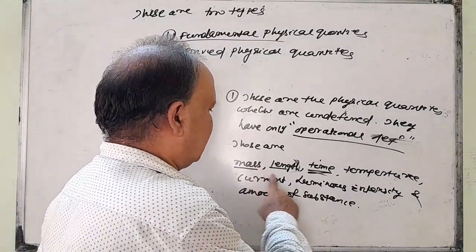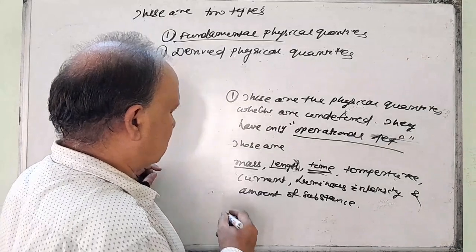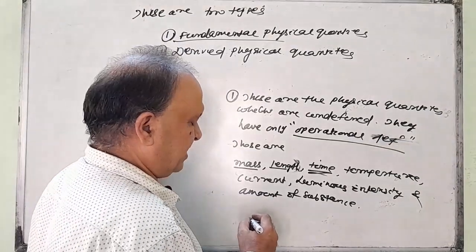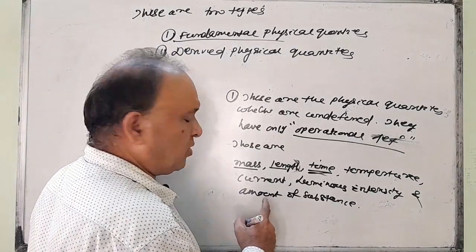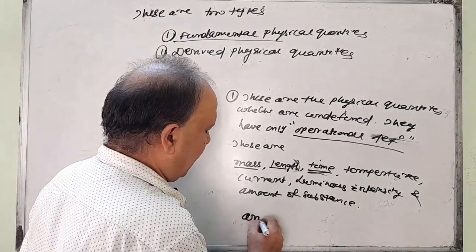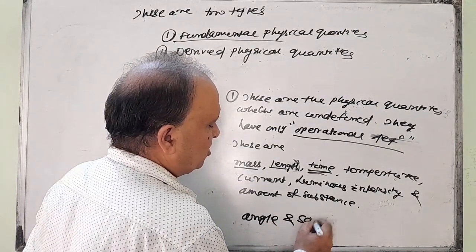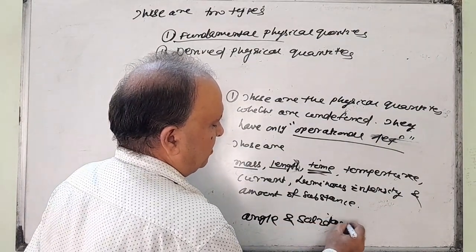These are the 7 fundamental physical quantities. Besides those, according to the modern SI system, there are 2 other fundamental physical quantities, the supplementary physical quantities: angle and solid angle. I will tell you about this later.